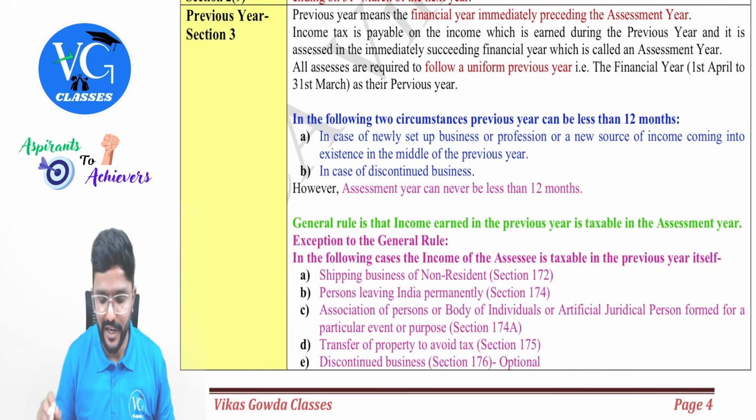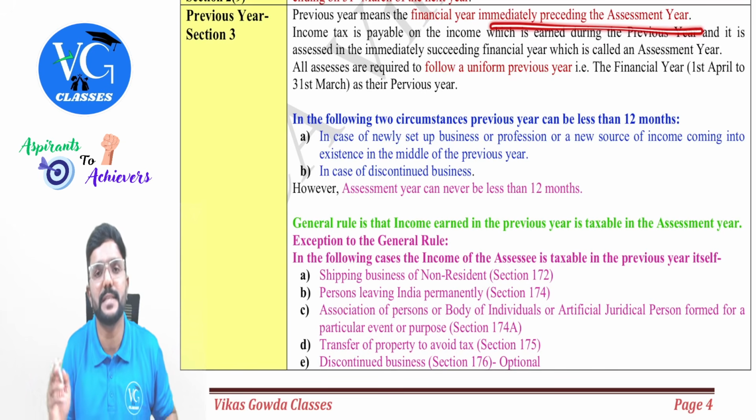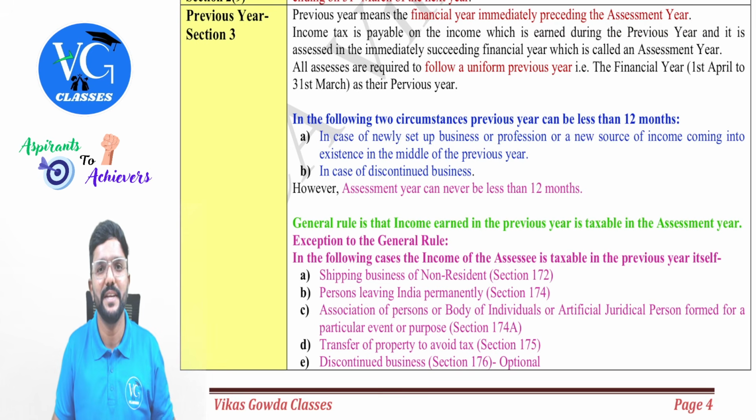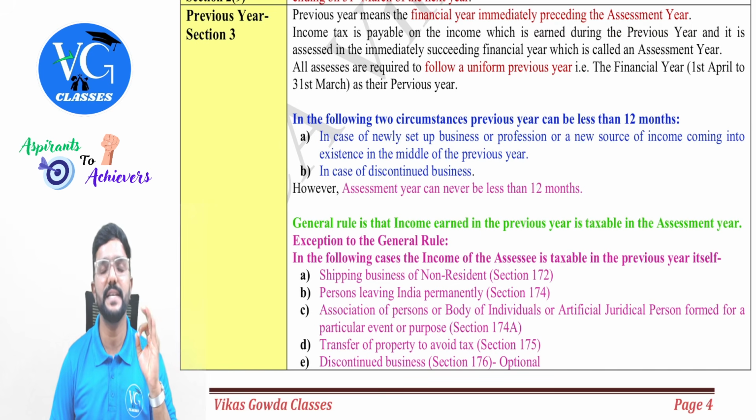Previous year means the financial year immediately preceding the assessment year. This is the definition given. Immediately preceding what? Assessment year. In simple terms, guys, previous year is the year in which income is earned by the assessee, but it will be subject to tax in the assessment year. And previous year should always be a financial year, starting from 1st April and ending on 31st March.